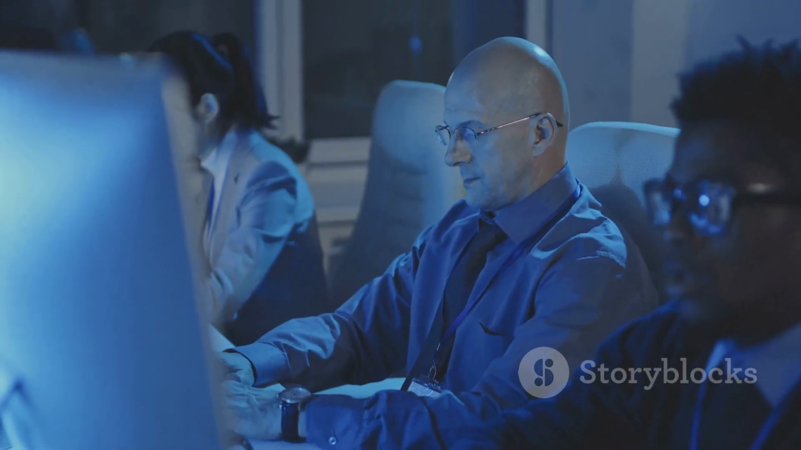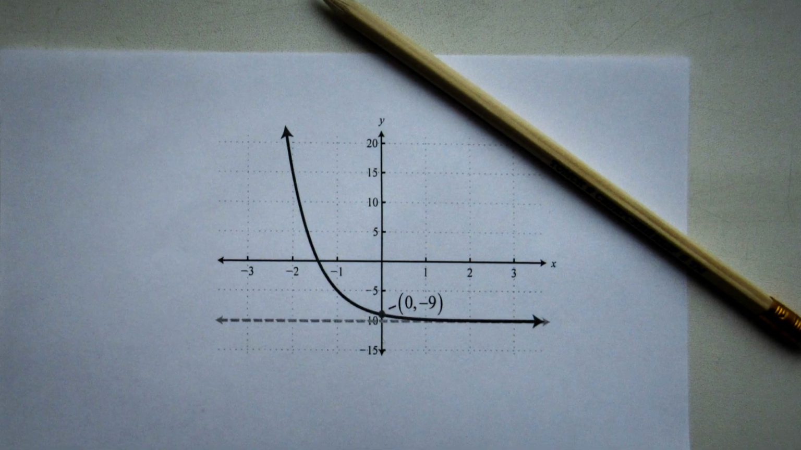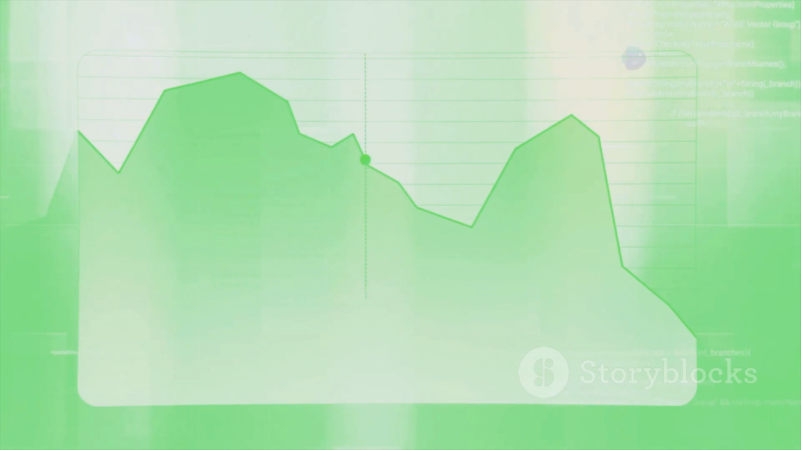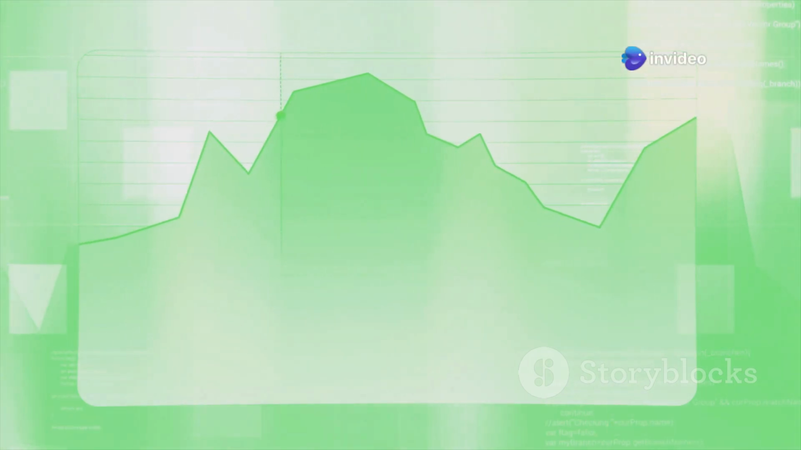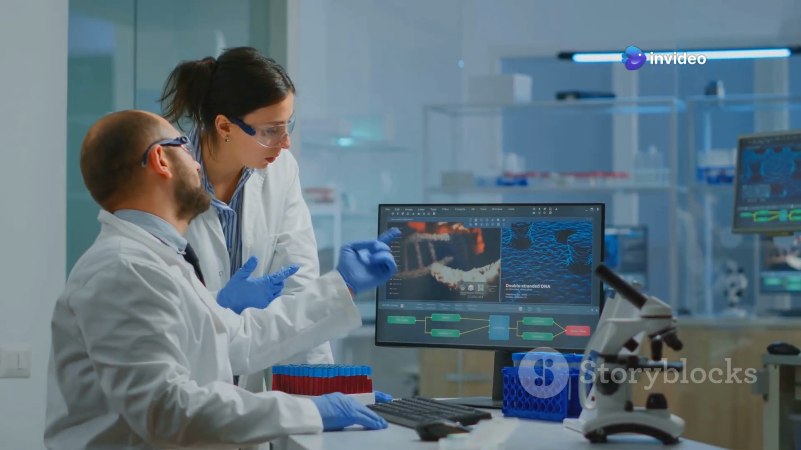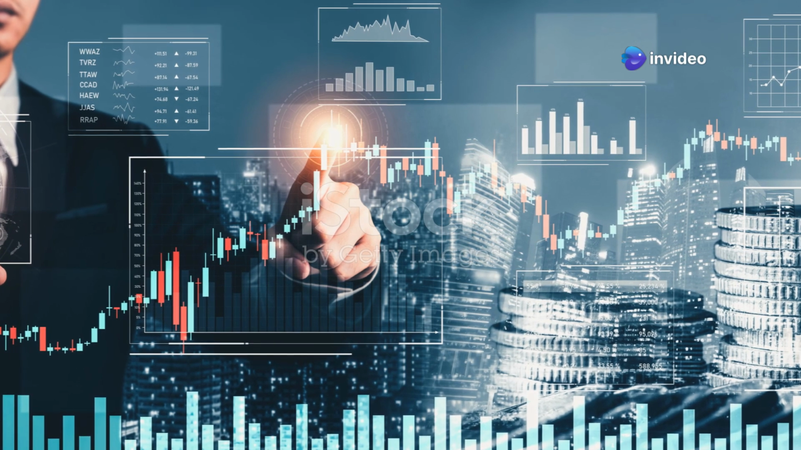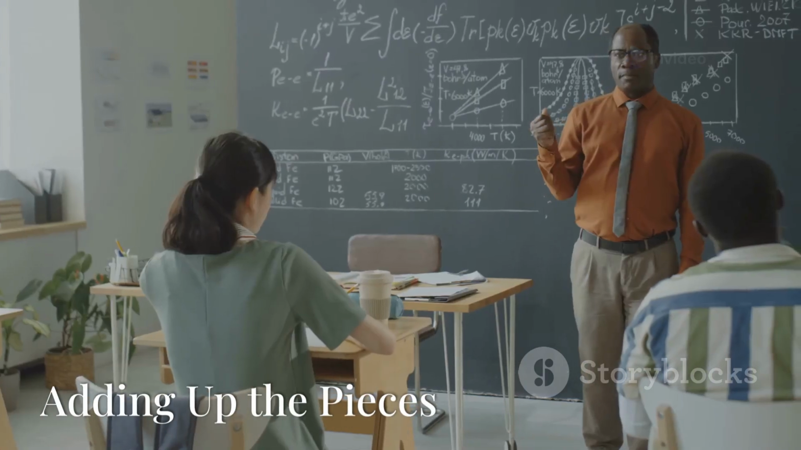Derivatives have tons of applications in real life. They help us calculate the slope of a curve, find the maximum and minimum values of a function, and even model the spread of diseases. They're like magical tools that reveal the hidden dynamics of our world.